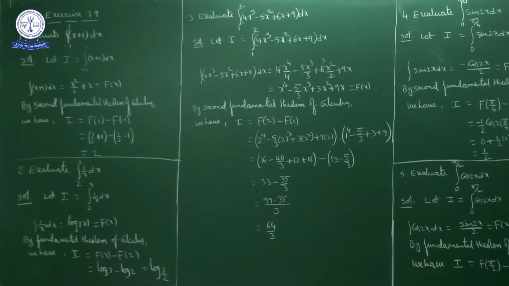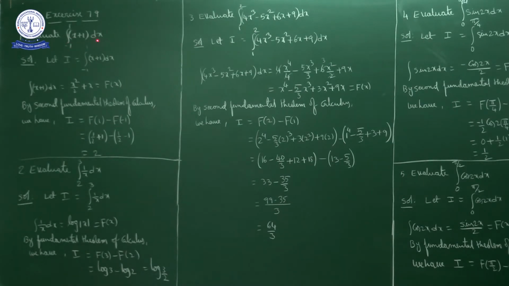Hello students, now we'll start exercise 7.9. First question, evaluate integral -1 to 1 x plus 1 dx. First of all, I'll consider this as I. Let I is equal to integral -1 to 1 x plus 1 dx.